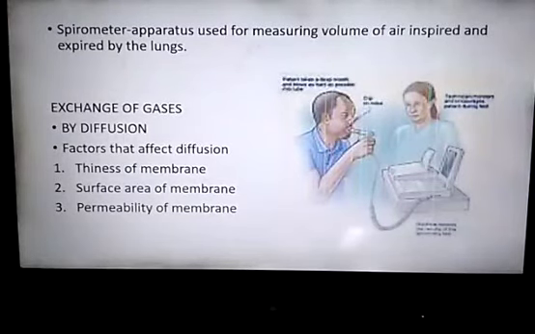On an average, a healthy human being breathes 12 to 16 times per minute. Spirometer is an apparatus used for measuring the volume of air inspired and expired by the lungs. It is used to know how well your lungs perform. It helps in clinical assessment of pulmonary function.